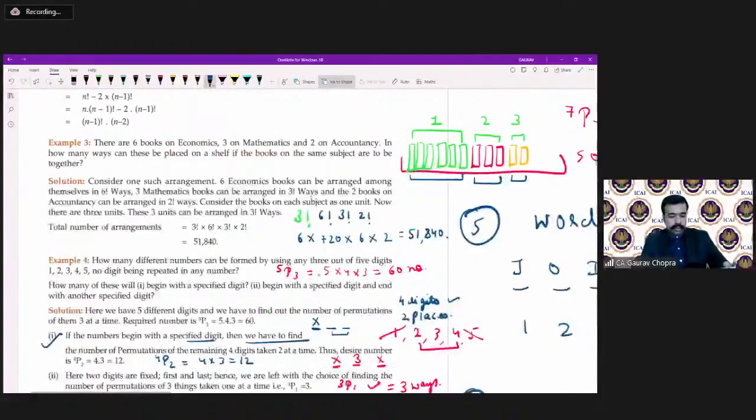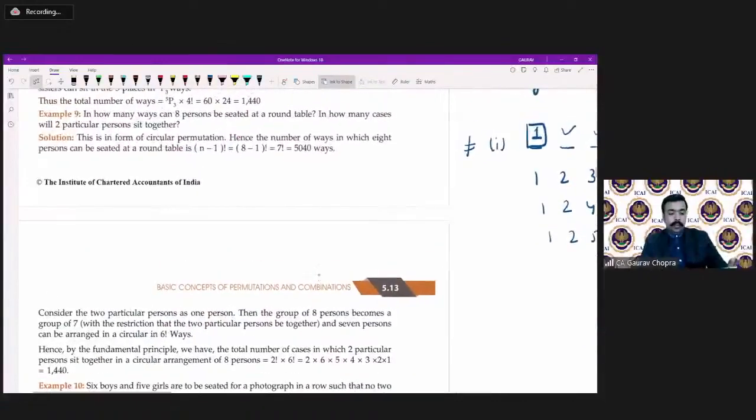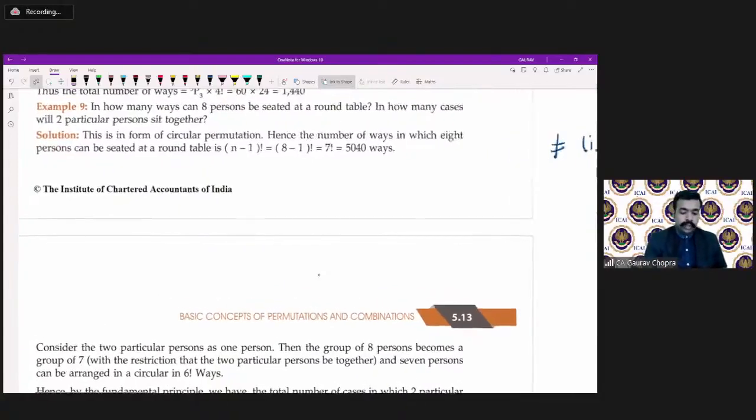So we are doing one example based on this. Yes, we are doing example number 9 now. In how many ways can 8 persons be seated at a round table? And in how many cases will 2 particular persons sit together? Let us do this. Clearly there is a concept of round table, and there are 8 persons, and in how many cases 2 particular persons sit together. Those 2 are good friends, they have to sit together.